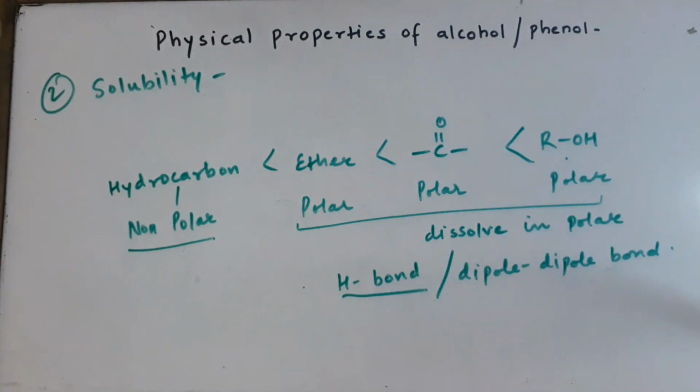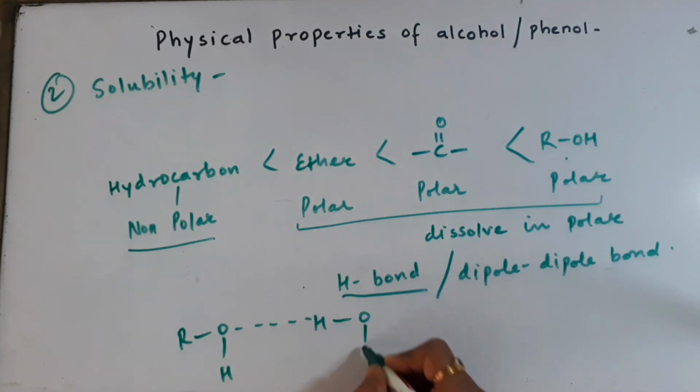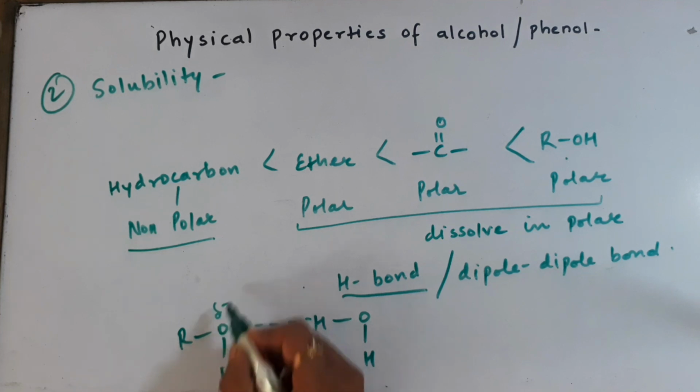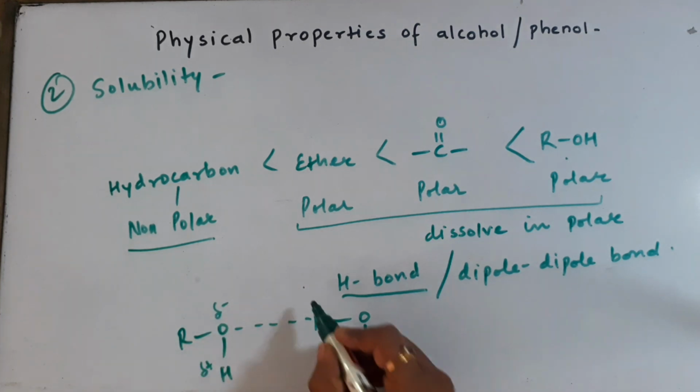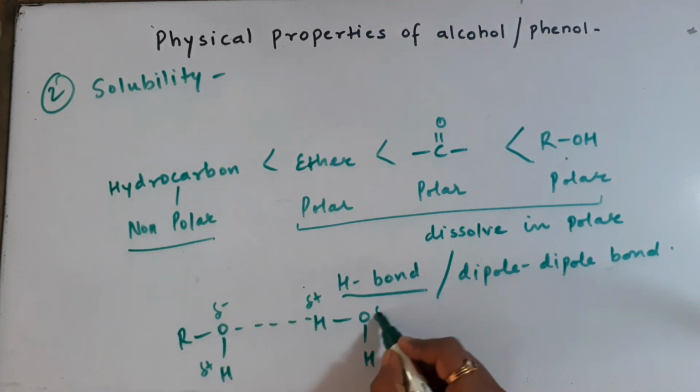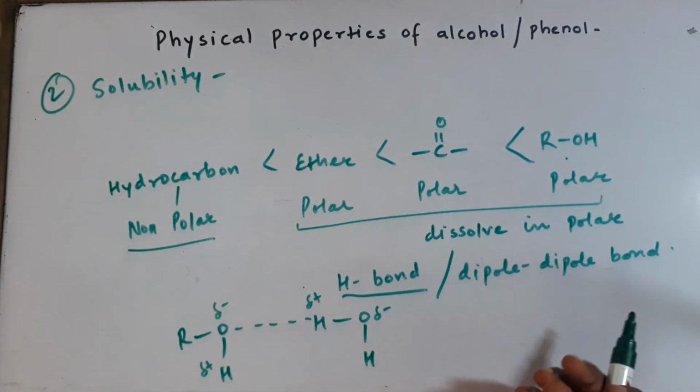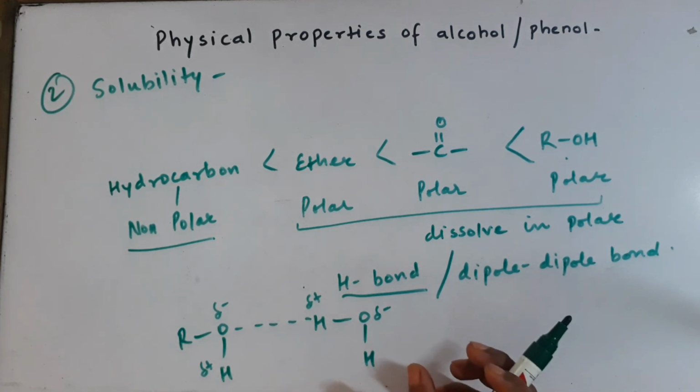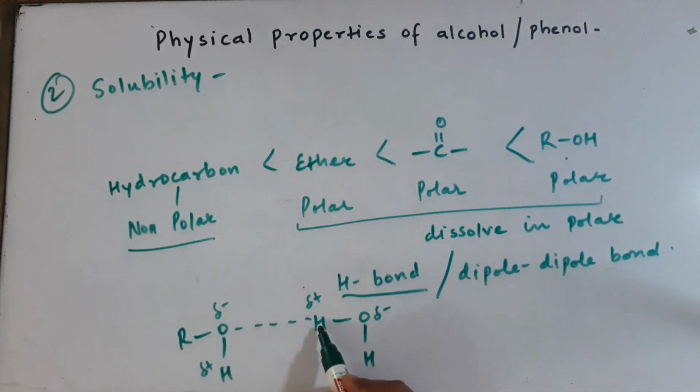Let us consider the case of alcohols now, how they dissolve in water. We can draw the structure of alcohols like this. In the board exam we have to draw the structures and explain, and water we can draw like this and show that oxygen is negative and hydrogen of water is positive. So we are trying to show that this is a polar bond, and this is a polar bond. Two dipoles are there, and they get attracted towards each other. The negative gets attracted to positive and vice versa. The bond is going to be formed between oxygen and hydrogen. So this bond is going to be a hydrogen bond.